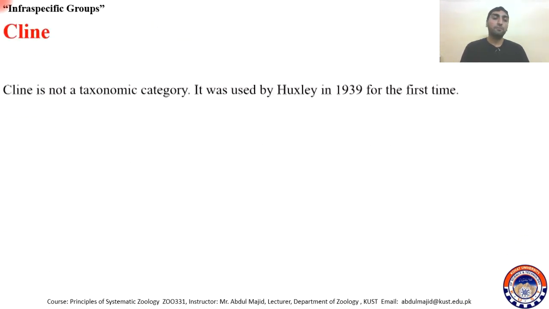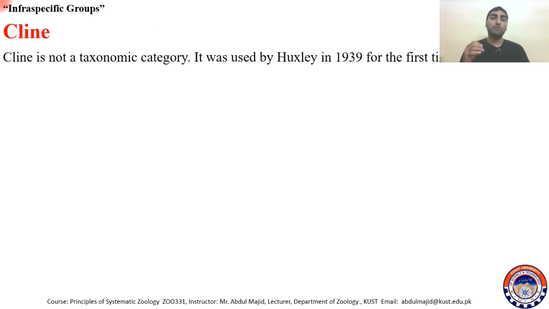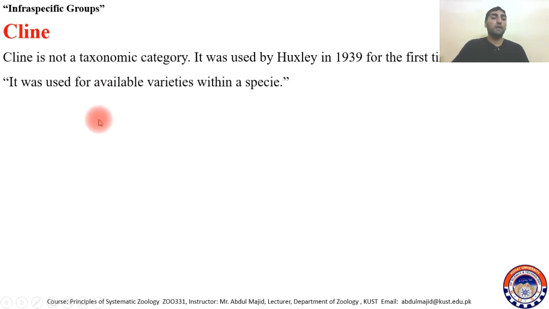Then there is cline. Cline is also not a taxonomic category, and it was introduced by Huxley in 1939. For the first time, he introduced the term cline, and it was used for variable varieties within a species. For example, consider the color of human beings.